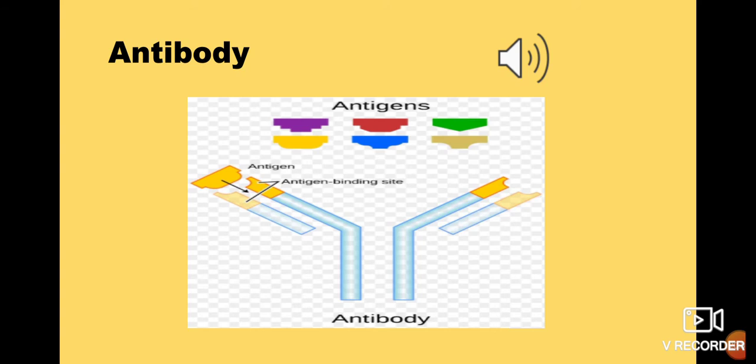These antibodies go and bind with the antigen. They have receptors with the help of which they bind with the antigens, and once they have bound, they will kill it. You will get a more clear idea of this in the next video.